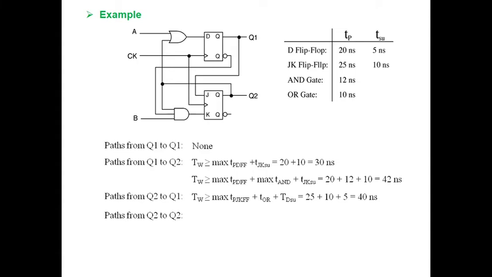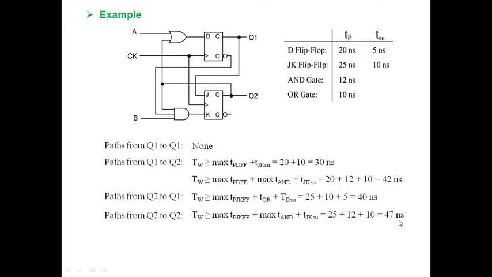And from Q2 to Q2, anything? Yes, Q2 AND gate, again this one JK flip-flop. So Q2 had a transition means definitely it is because of the previous flip-flop's propagation delay plus AND gate plus upcoming flip-flop's setup time. So in this case the previous flip-flop and upcoming flip-flop are the same. That is setup time for JK flip-flop, that is 25 plus 12 plus 10 equal to 47 nanoseconds.